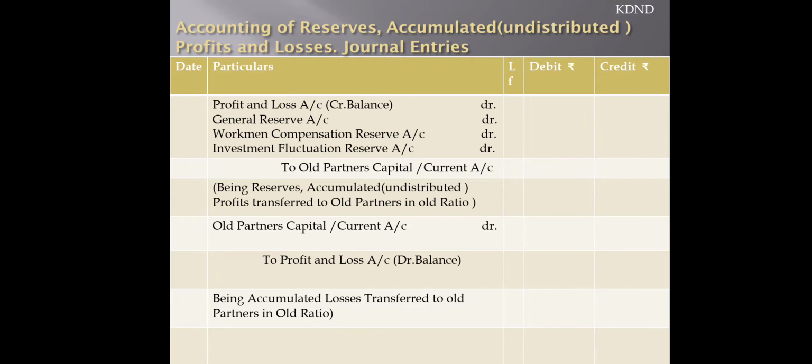Now you are very much aware that whenever a new partner enters the business, accumulated profit and losses, reserves and any of the undistributed things are to be written off among the partners. That writing off among the partners will be done on the basis of old partners only.